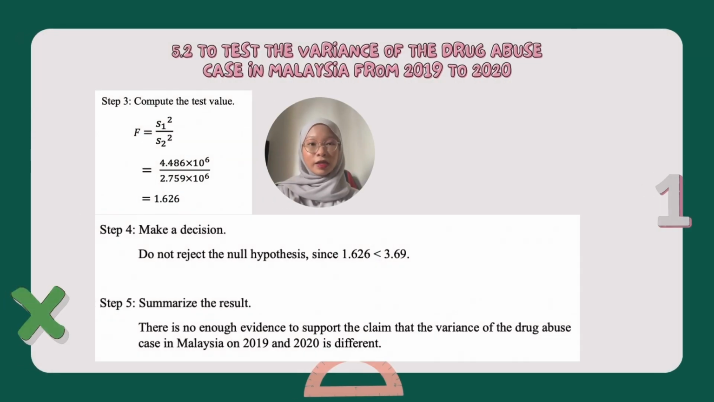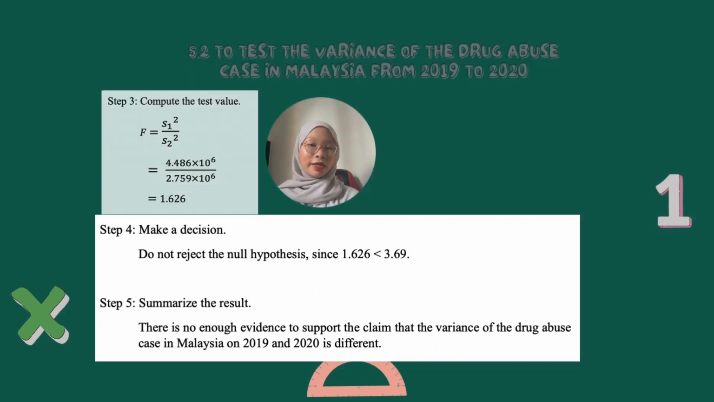Next, for step 3, we will compute the test value. We will use the formula F is equal to variance 1 divided by variance 2. So 4.486 exponent 6 divided by 2.759 exponent 6. So we will get 1.626.